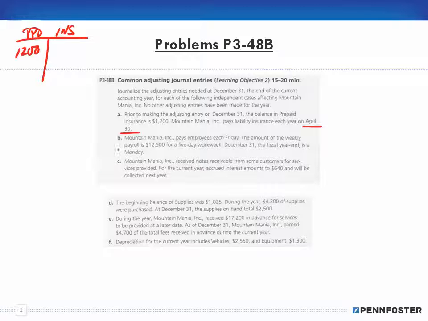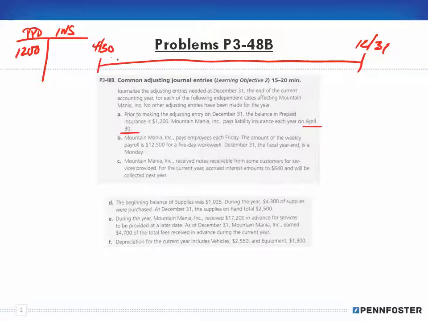Let's draw ourselves a timeline here. This is April 30th, and this is the end of the year, 12/31. If it's prepaying each year on April 30th, that means it's prepaying the entire year all the way up to April 30th of the next year.